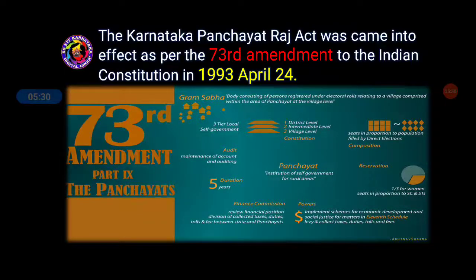See here, the 3-tier local self-government: district level, intermediate level, and village level. In our constitution, seats in proportion to population are filled by direct elections, along with composition, maintenance of accounts and auditing.